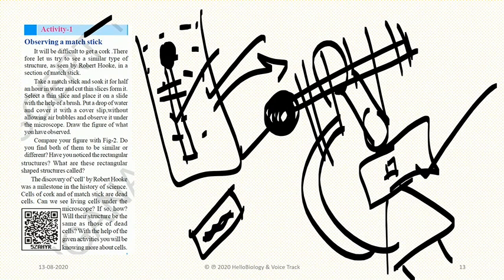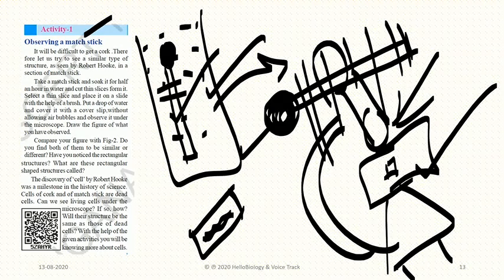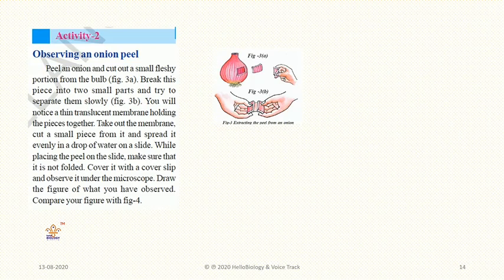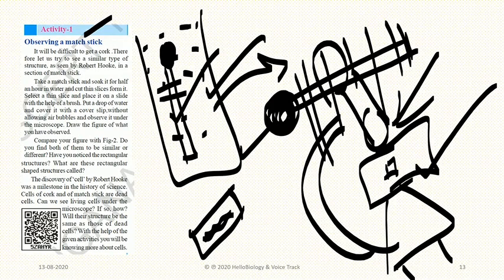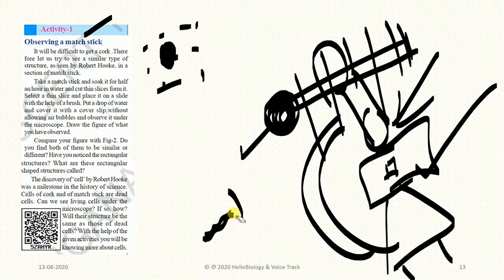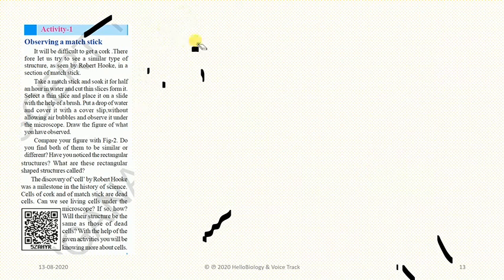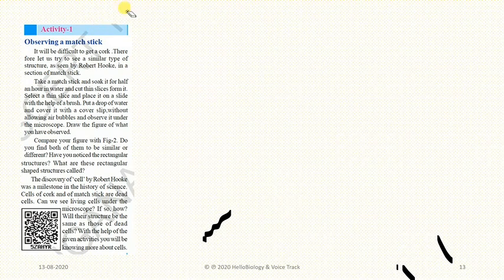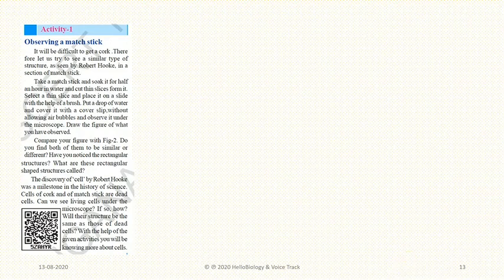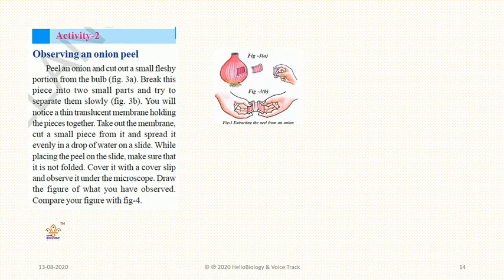To cut that matchstick, after cutting it, if we focus under the microscope, then we can see a good picture. Understood? About different kinds of cells which are present. This is a school activity. When school starts, you need to do it in your school laboratory. If a school laboratory is not there, make your classroom into a laboratory. Understood?